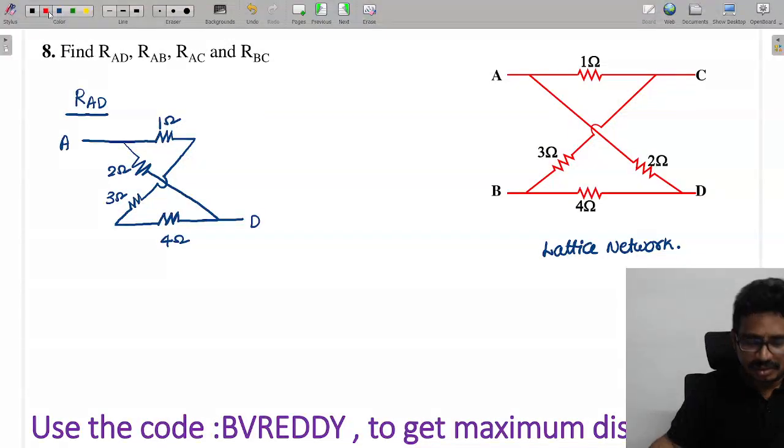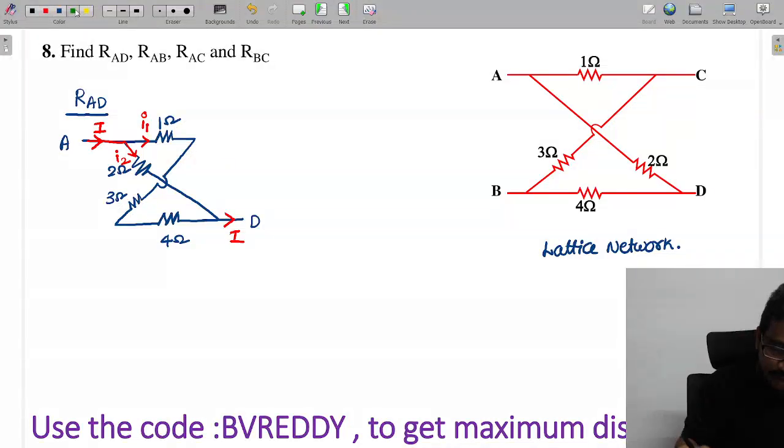Okay, now see this. For A to D, the current starts at A, and the same current has to end at D. Now see carefully: after coming to the junction, some current will go here. This current is I1. And some other current will go here. This current is I2.